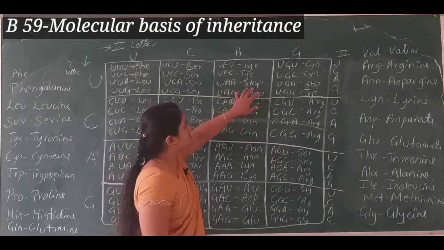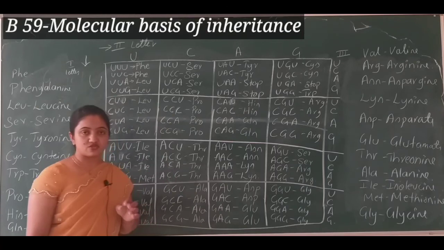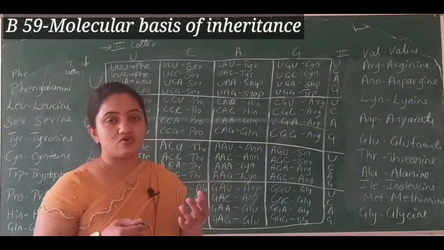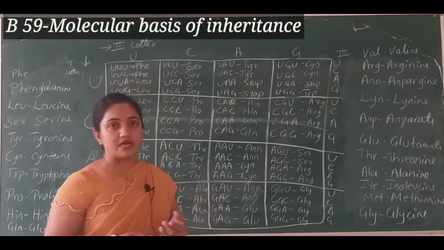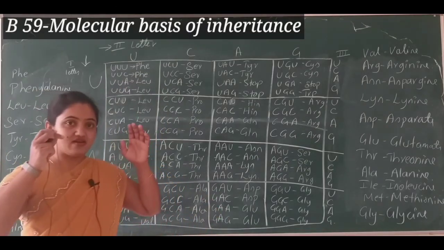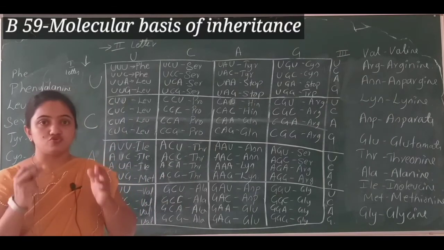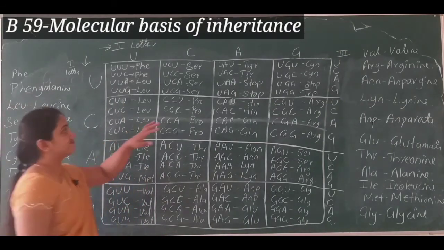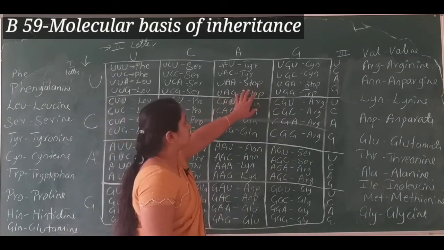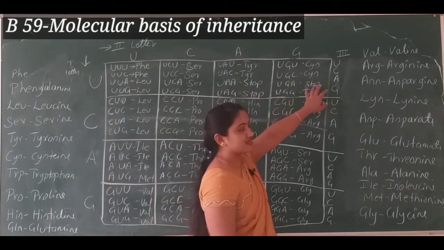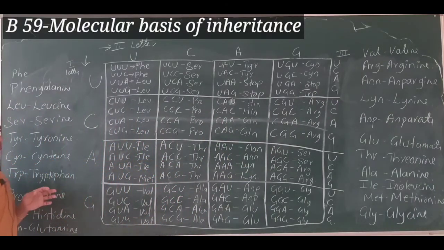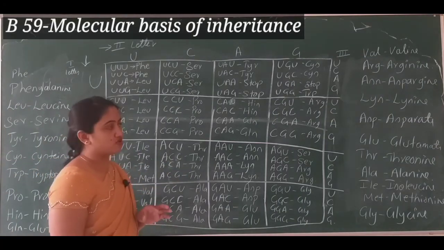These 2 are also stop codons. Stop codons, in other words nonsense codons, are not going to code for any amino acid. They are responsible for stopping the synthesis of protein. So that's why they are known as stop codons. As I told you, only 61 are going to code for 20 amino acids. The other 3 remain stop codons.